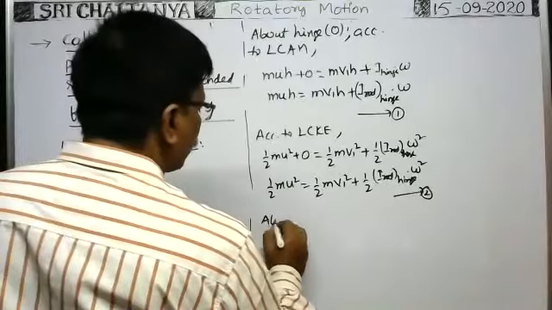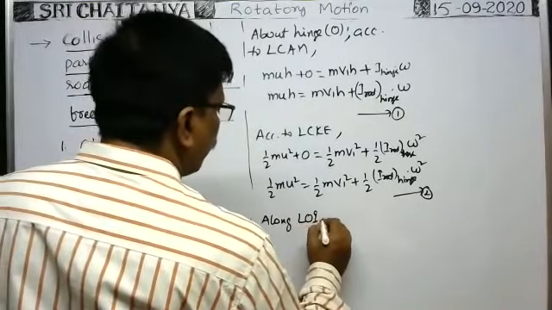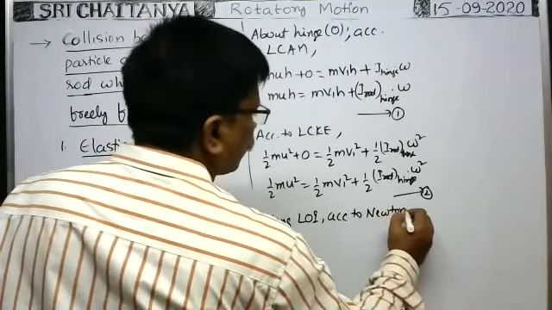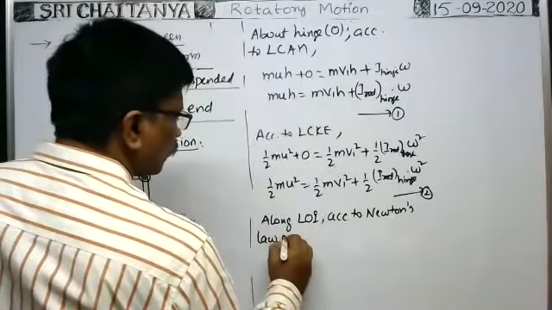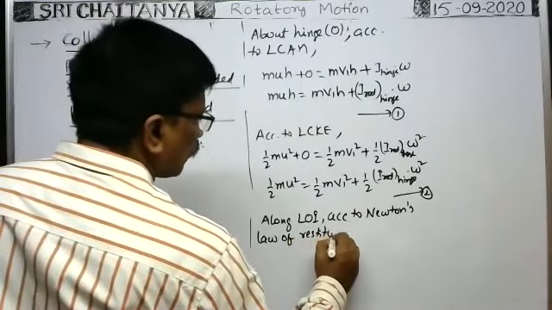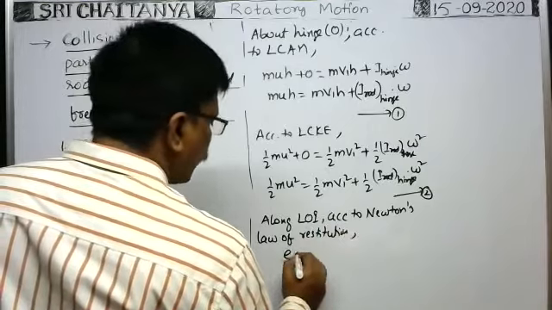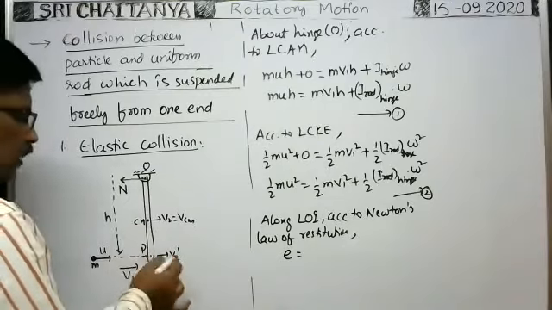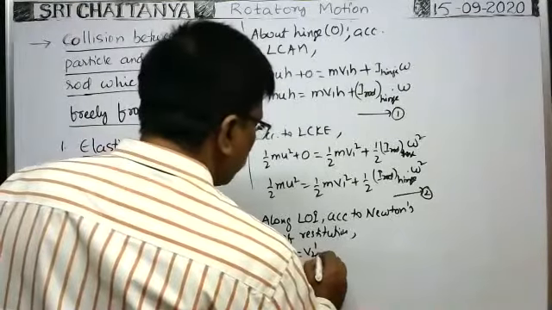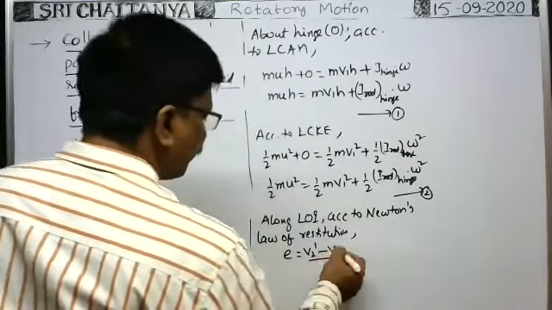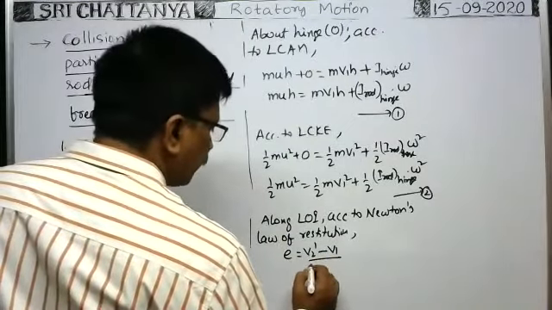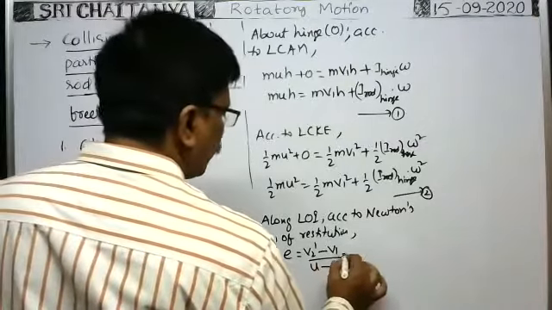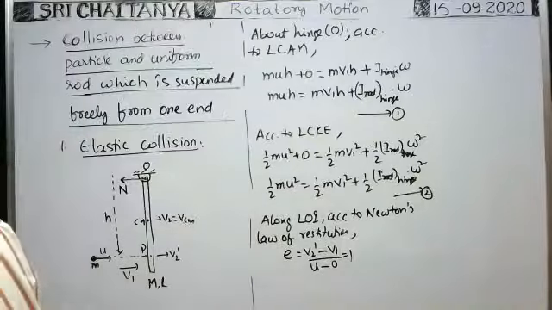So along line of impact, according to Newton's law of restitution, e is equal to final velocity of this rod at this point, v2 dash, minus v1, the velocity of the particle, divided by initial velocity of the particle u minus initial velocity of this point p of the rod, which is 0. As collision is elastic, that is equal to 1.